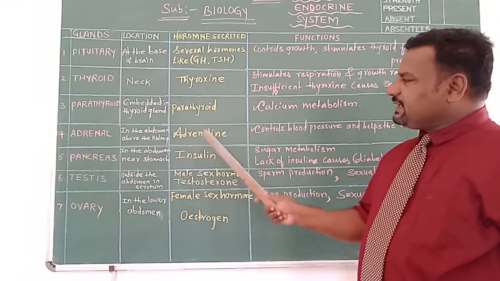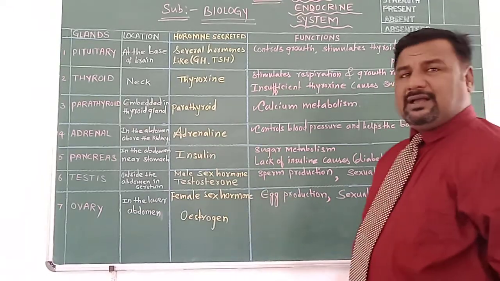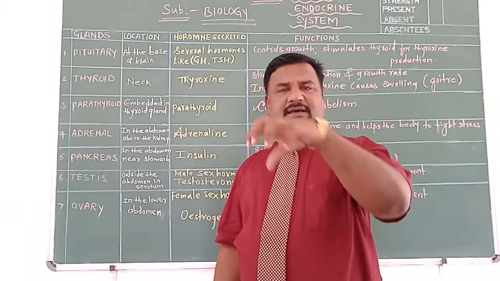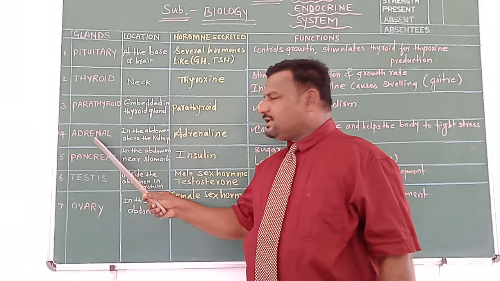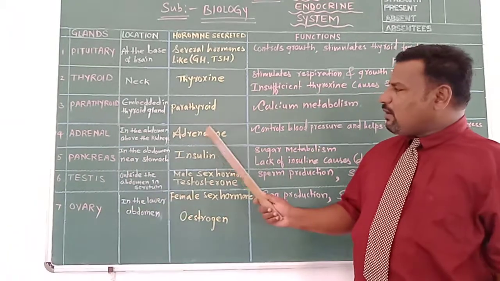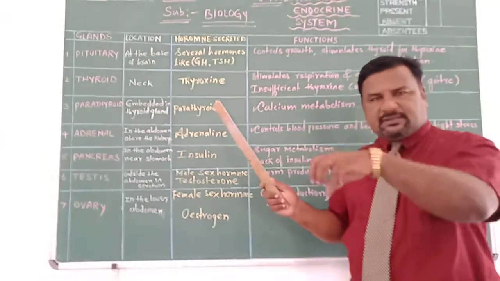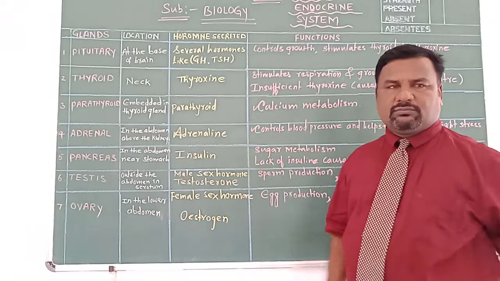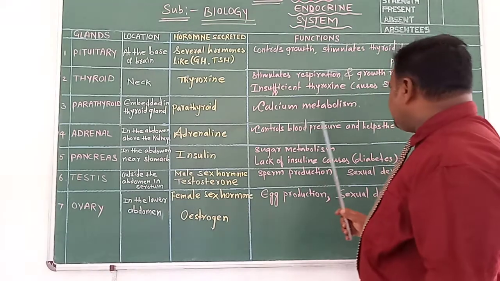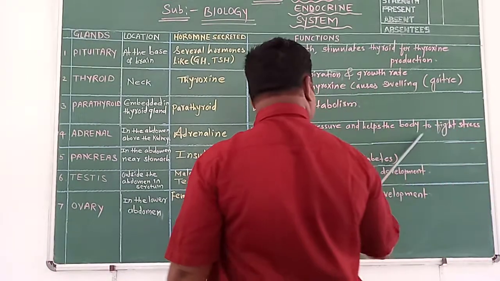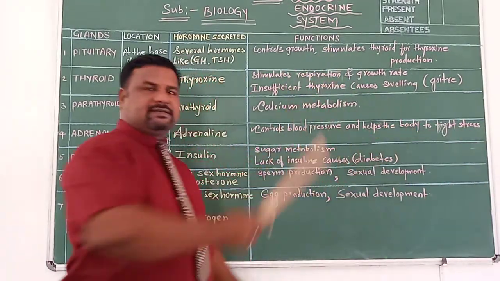And the hormone they secrete is adrenaline. Generally it is called fight or flight hormone. The adrenaline hormone secreted by adrenal gland is called what? Fight or flight hormone. Why is it called fight or flight hormone? Because it controls blood pressure and helps the body to fight stress.